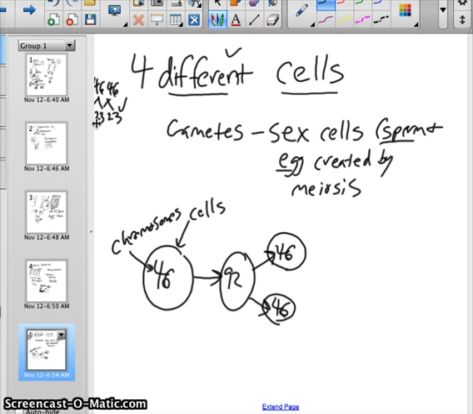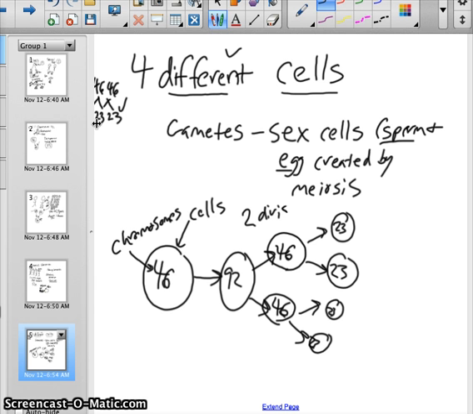So meiosis splits once, and now that looks just like mitosis, right? But then it divides again to produce 4 cells, all with 23 chromosomes. So meiosis splits twice. 2 divisions to create 23 chromosomes.